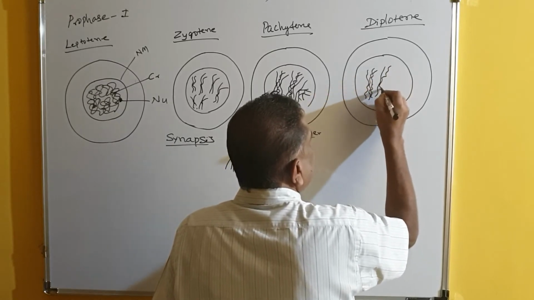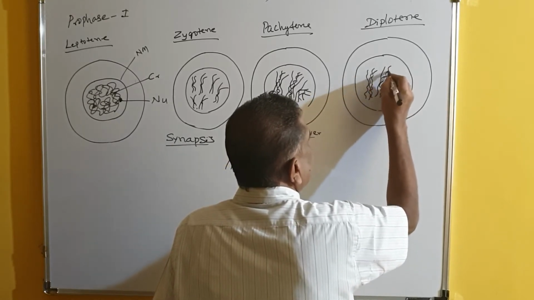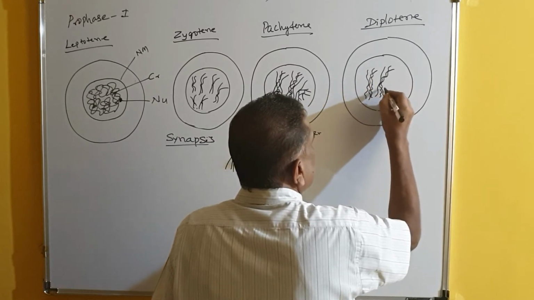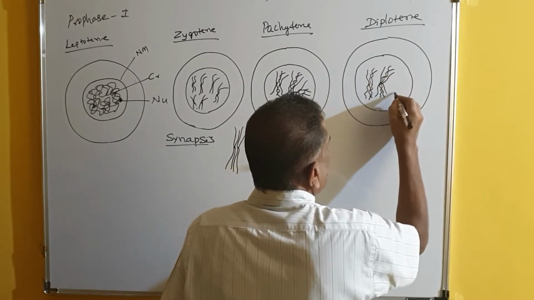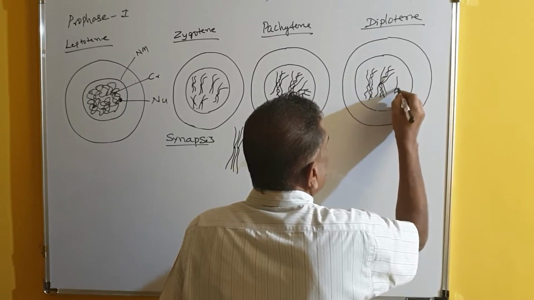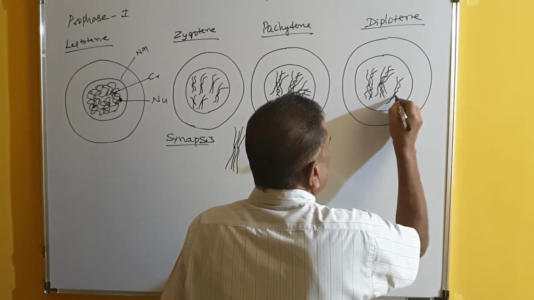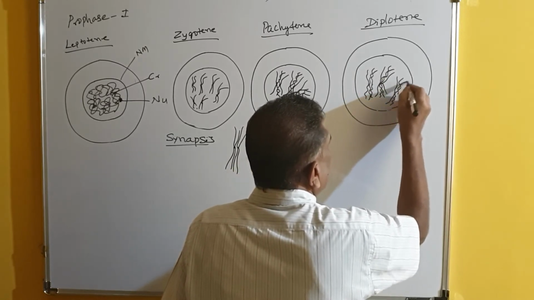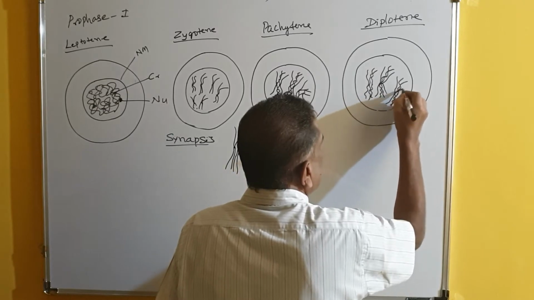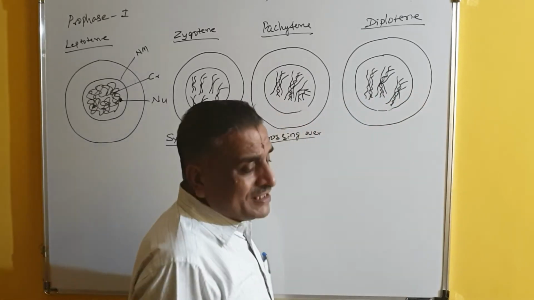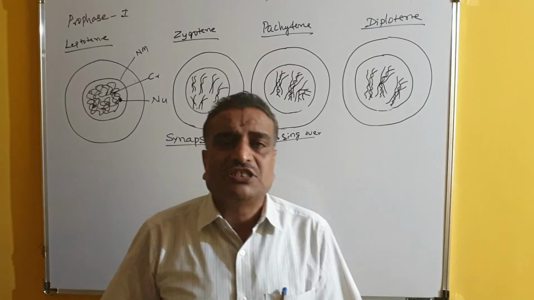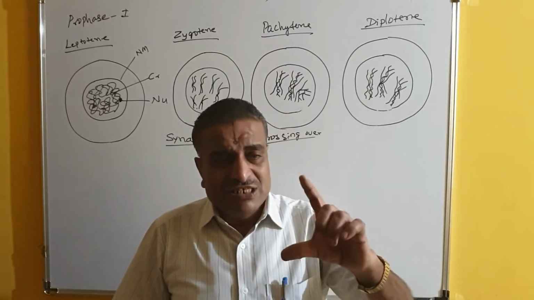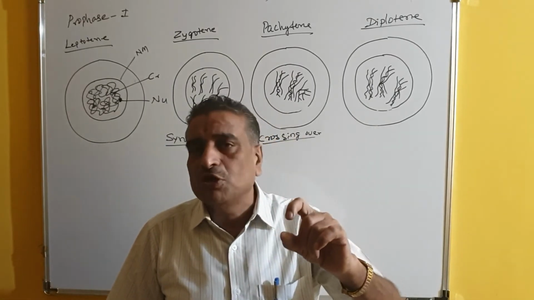Like this, I will draw only a few chromosomes here; I cannot show many. So in this diplotene, again there is condensation, and due to condensation the chromosome becomes shorter and stouter.